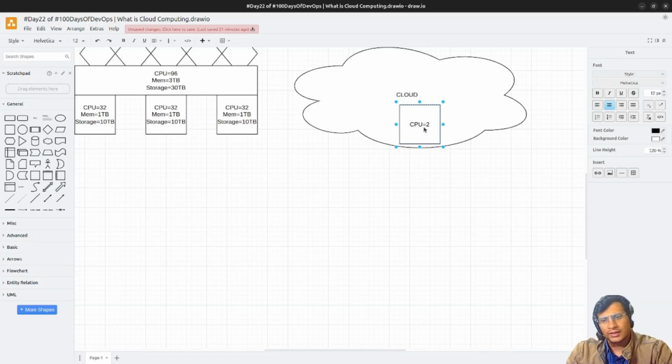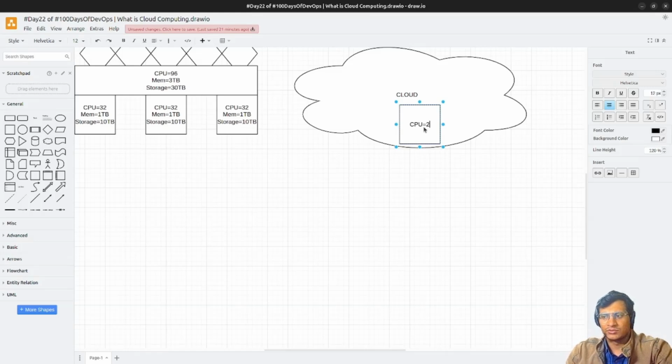Because in cloud computing there are also physical data centers available, and in physical data centers there are physical servers, and on top of that the virtualization layer is running. Only thing is, you are connected to that, and as per your requirement, you have to purchase those resources.